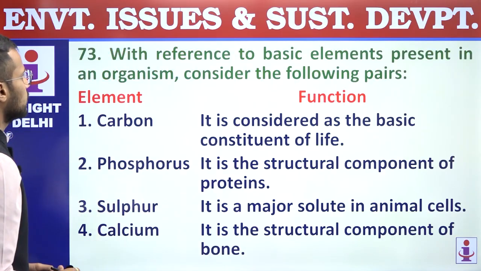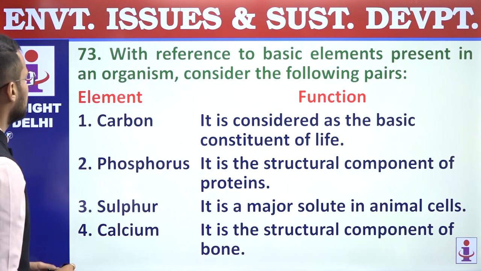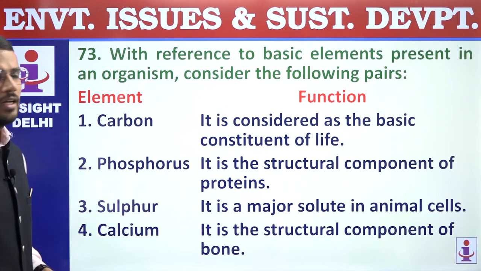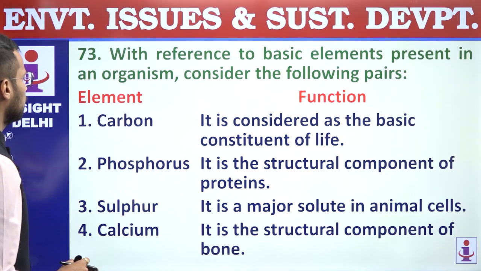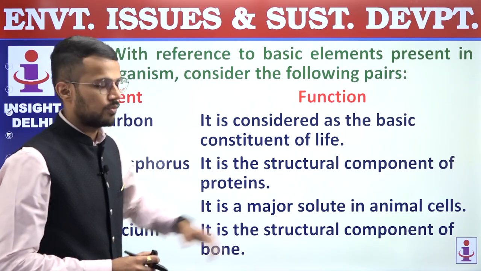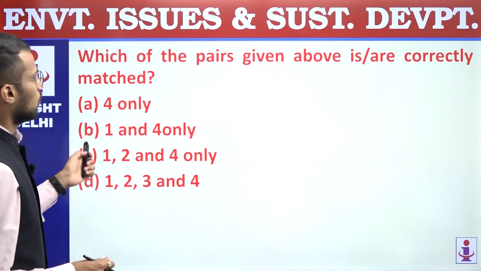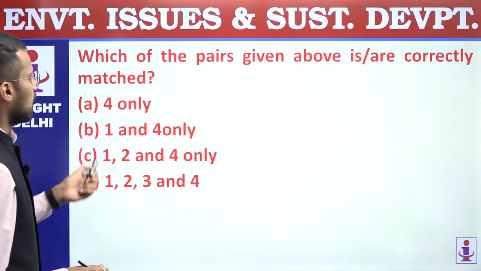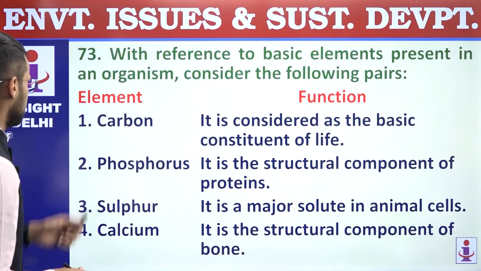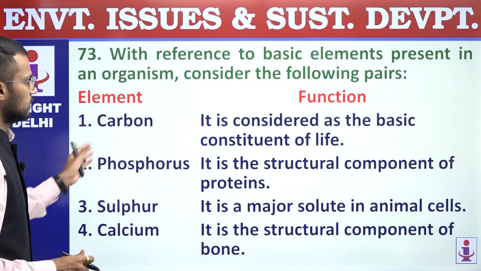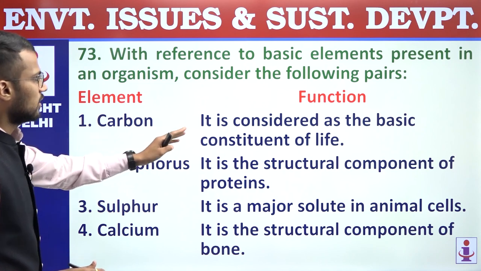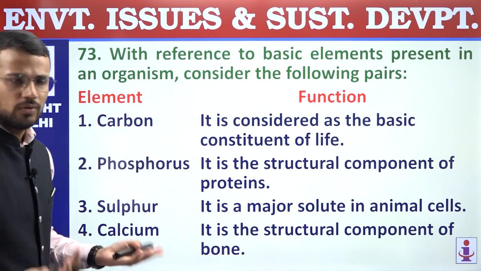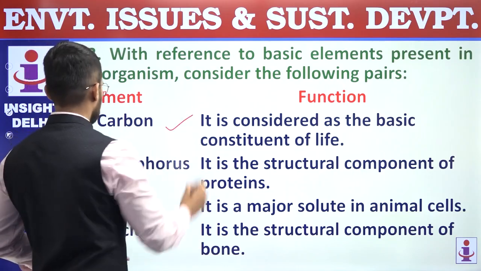73. With reference to basic elements present in an organism, consider the following pairs. So on one hand we have elements, and on other we have their functions. We are supposed to find out which of the pairs are correctly matched. First pair, carbon. Its function is, it is considered as the basic constituent of life. Right? So this is correct.